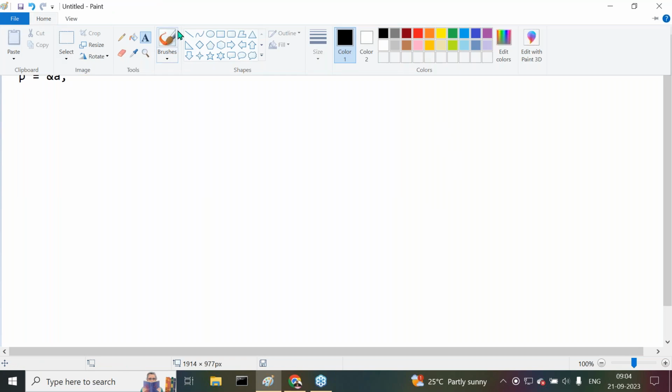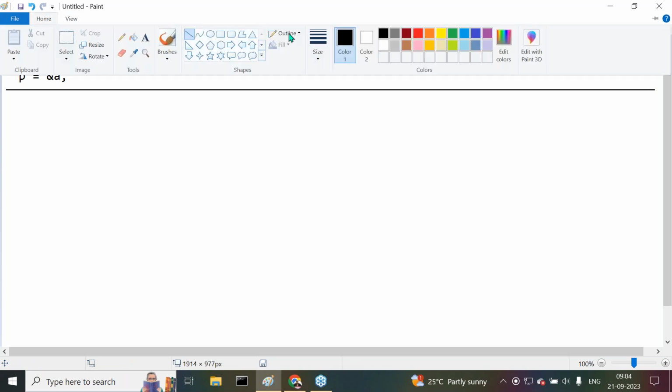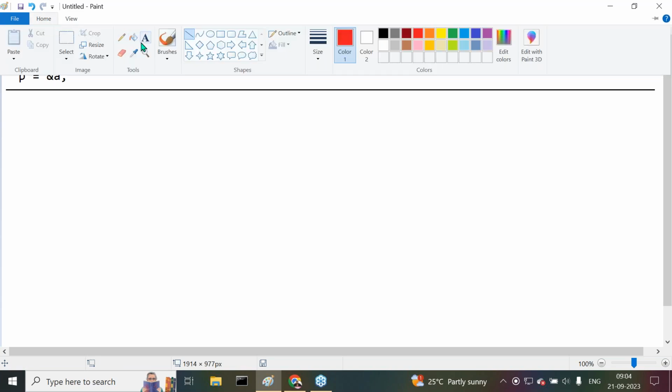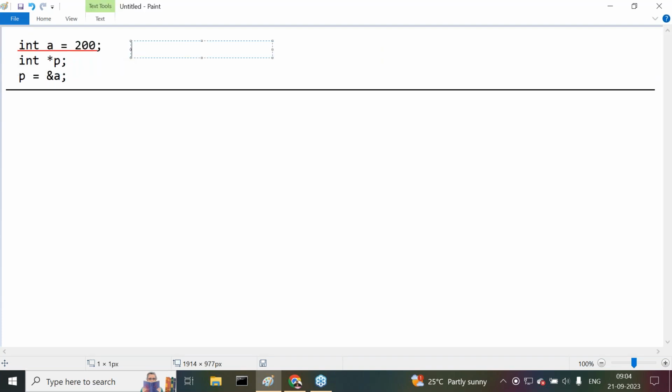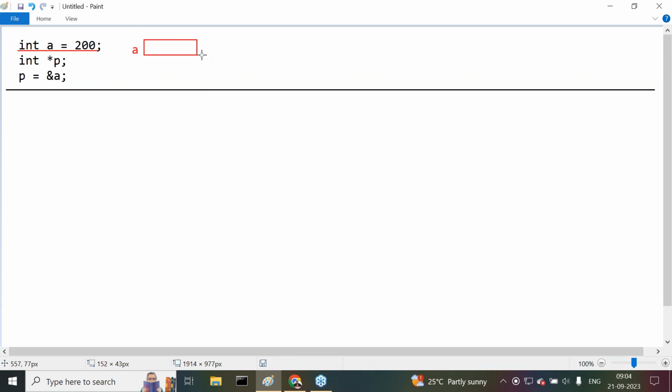Now see this one. So what is going to happen here? When the compiler compiles this in the C programming language, automatically for variable a, 2 bytes of memory will be allocated. Why 2 bytes of memory? On what basis do we find the 2 bytes?